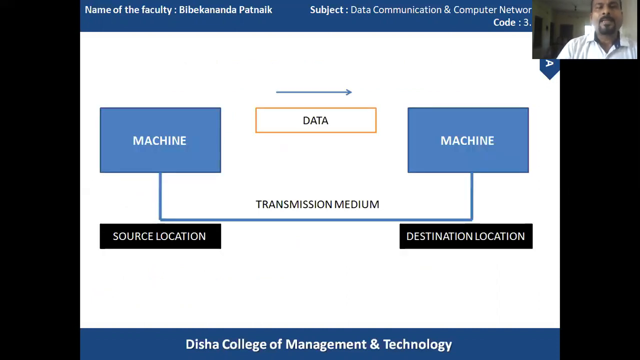So take an example or take a diagram. In this manner, we can communicate the information from one machine to another machine. So in this particular figure, there are two machines. One is the source location, another is the destination location or some other location. To communicate between these two machines, it must require a transmission medium through which we can communicate our data from one location to another location.